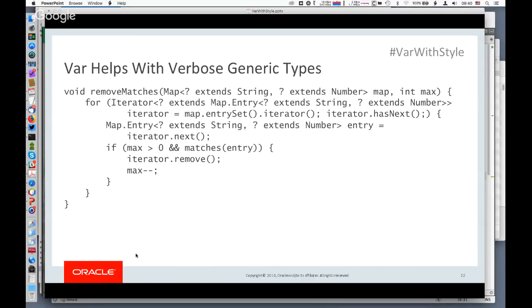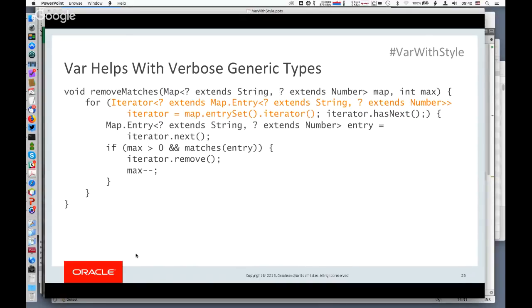In particular, if you look at the header of the for loop, where are the different pieces? Where's the loop variable? What's the type of the loop variable, and where is the loop variable being initialized? All right, so I will highlight that for you. That is the declaration and initialization of the for loop variable. That is just the first part of the for loop header. The whole first line of orange is the type declaration. And yes, you need to use the extra question mark extends Map.Entry because of the way wildcards work.